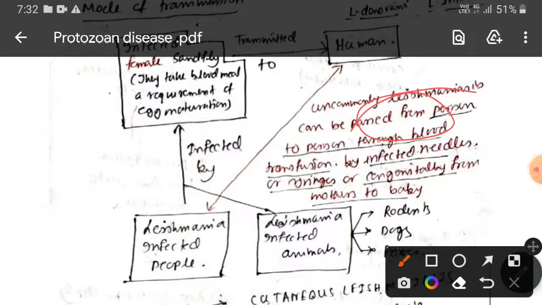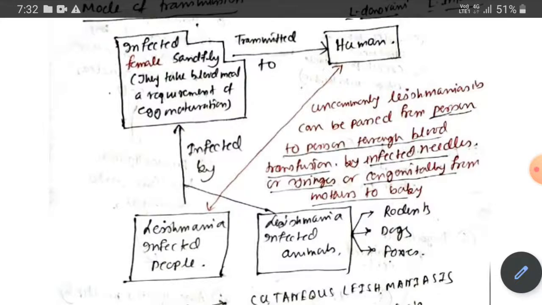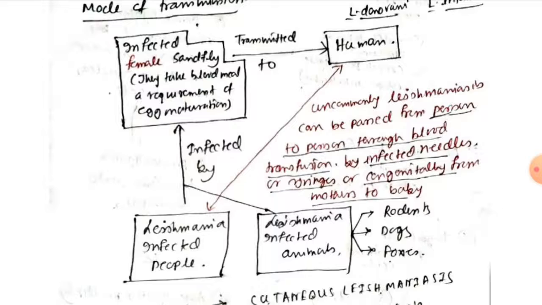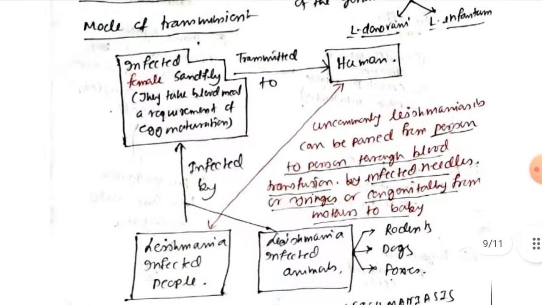Okay, why small chance? When I discuss the cycle of Leishmaniasis with you, you can understand that there is no direct contact of blood, right? So Leishmania transferred through blood is rarely observed.